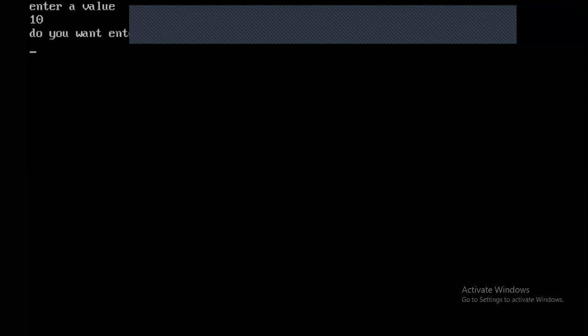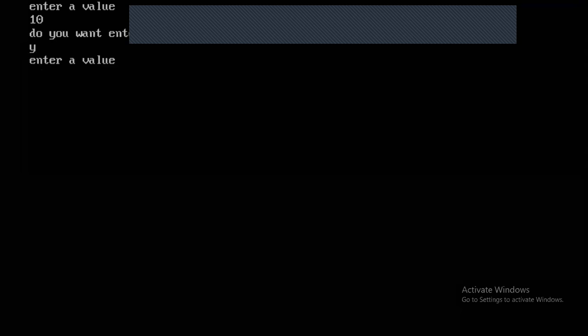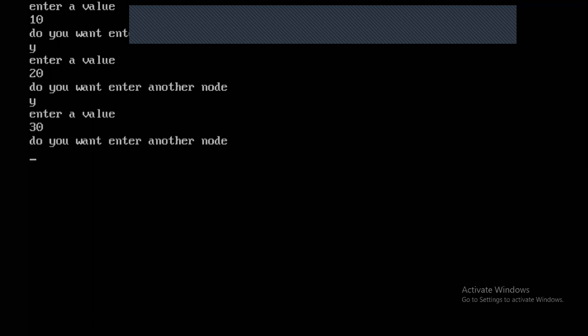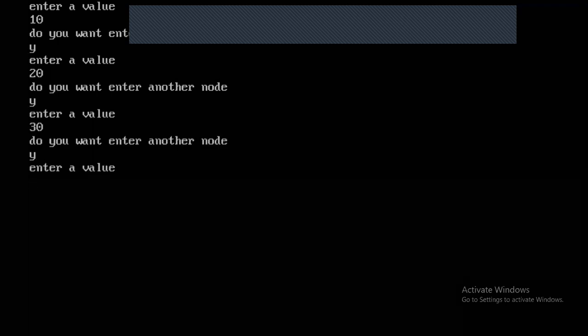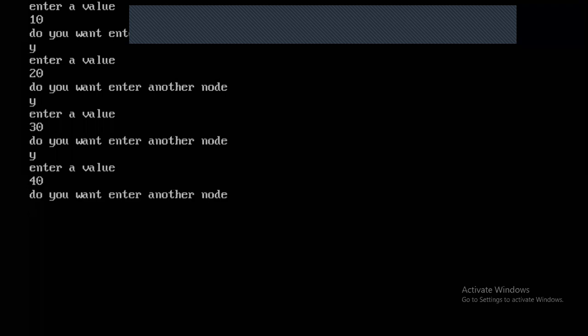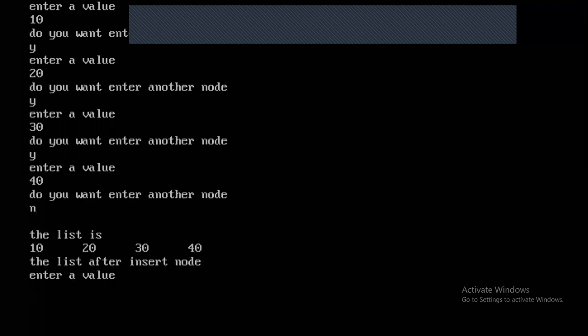Suppose 10. Do you want to enter another node? Yes, 20. Yes, 30. Yes, 40. No. So this is my list: 10, 20, 30, and 40. Then at what position do I want to insert a new node? Suppose I want to insert a new node, enter the value. Suppose I want 50. At what position do I want to insert the node? Suppose I want to insert the node at the third position.